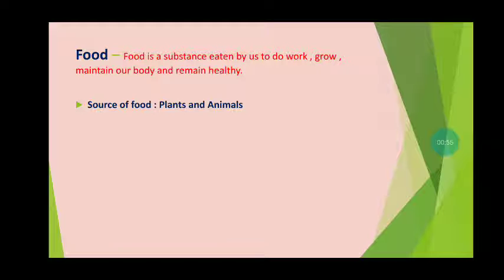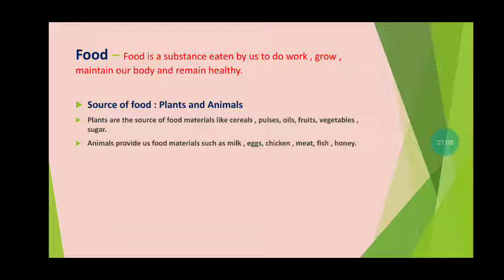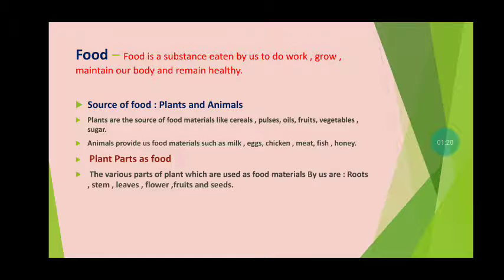From where do we get food? We can easily get food from the plants and animals. How? Plants are the source of food material like cereals, pulses, oil, fruits, vegetables, sugar, etc. And animals provide us food materials such as milk, egg, chicken, meat, fish, honey, etc.